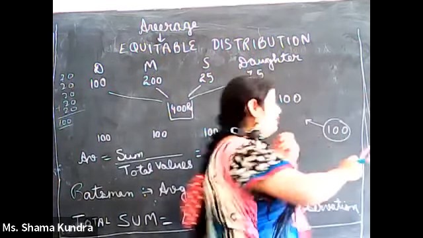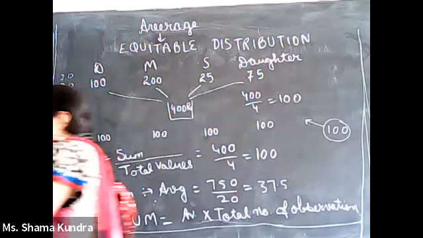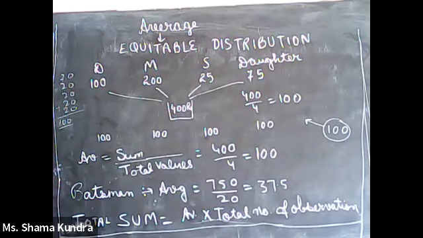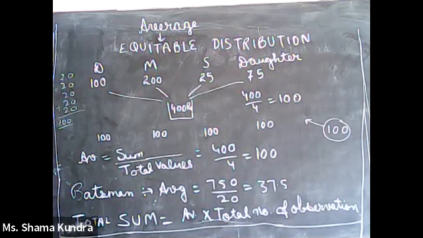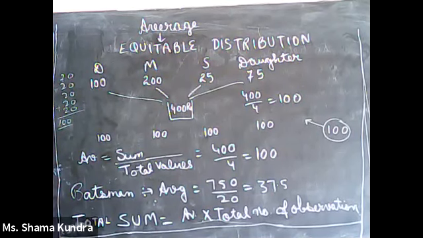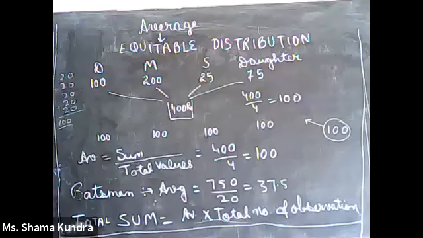So this 100 rupees comes out to be the average, because 400 divided by 4 is 100. So each one must get 100 rupees. All 4 of them have received an equal amount of 100 rupees.